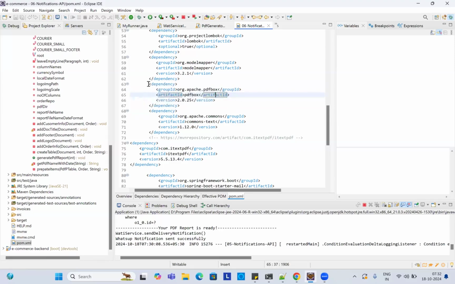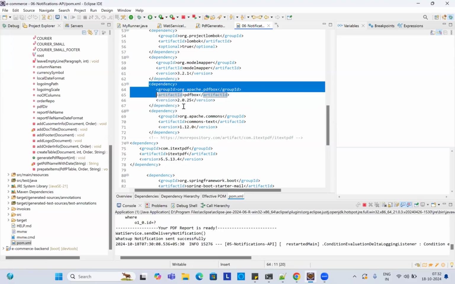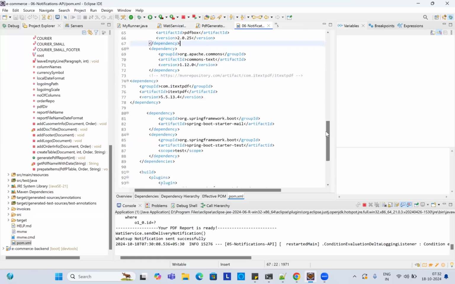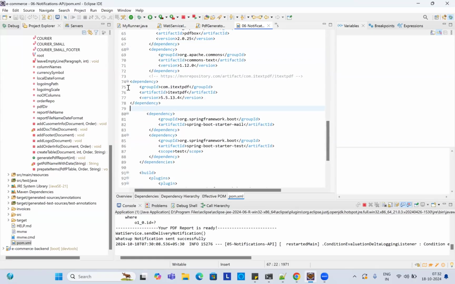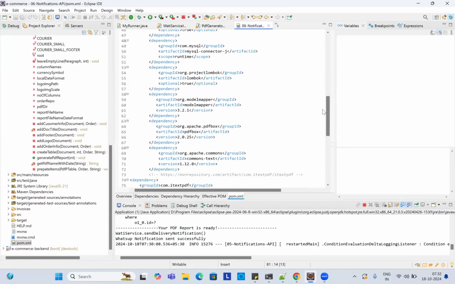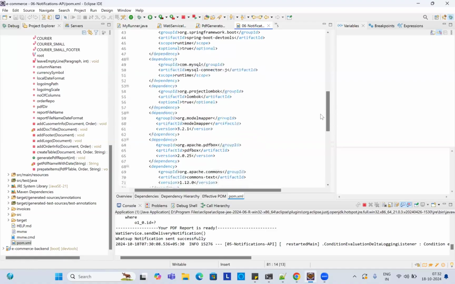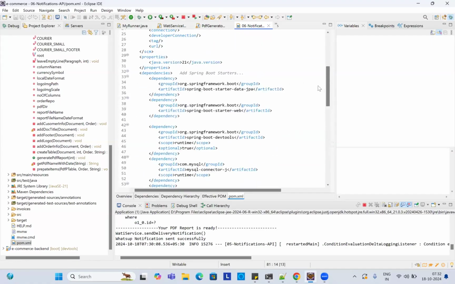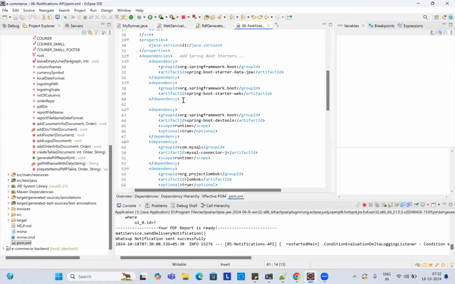Even this one also works. And for mail, this is the jar. For WhatsApp no jars are required. Spring Starter Web is enough.